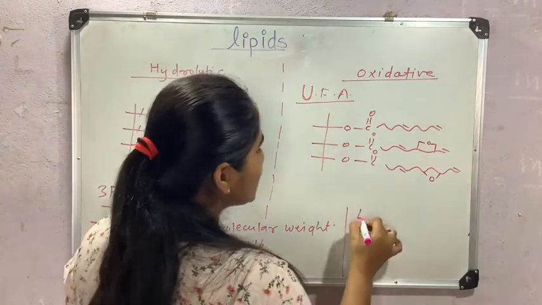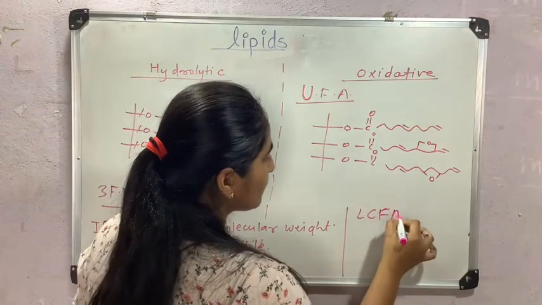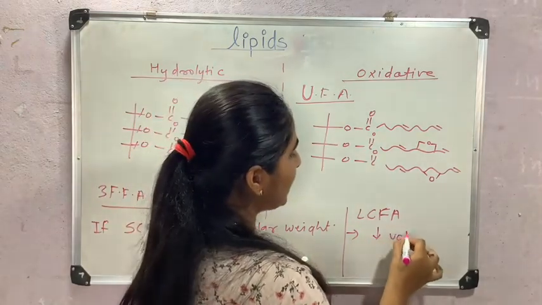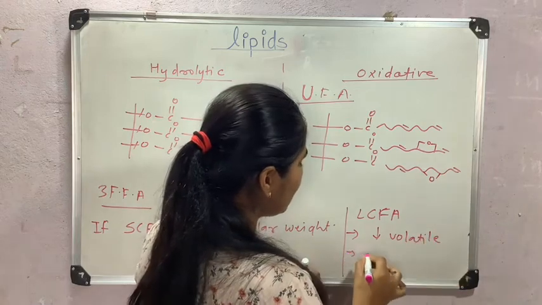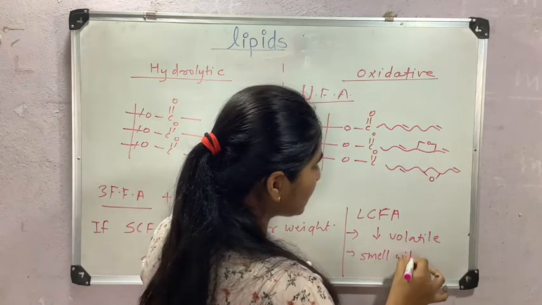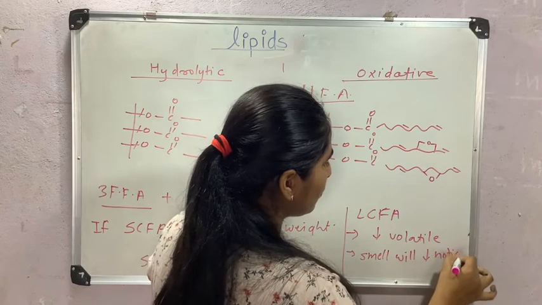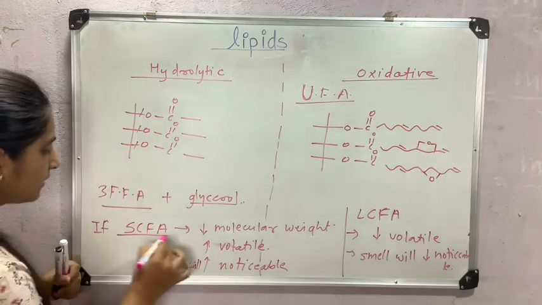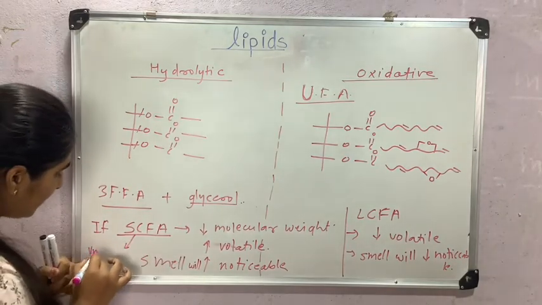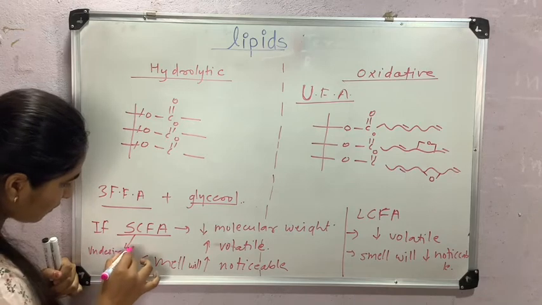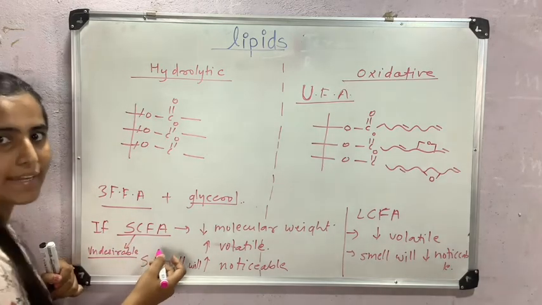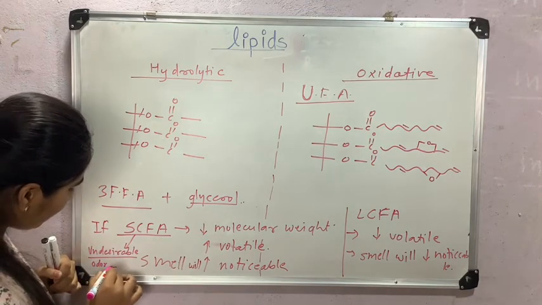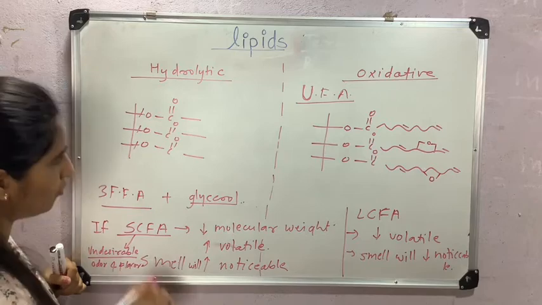If these are long chain fatty acids, they are less volatile and smell will be less noticeable. Therefore, these short chain fatty acids impart undesirable odor and flavor to rancid food.